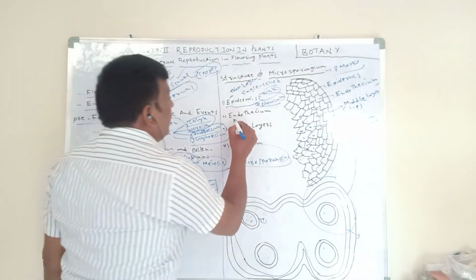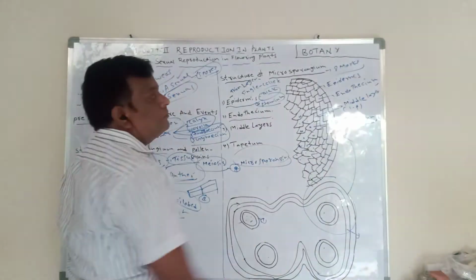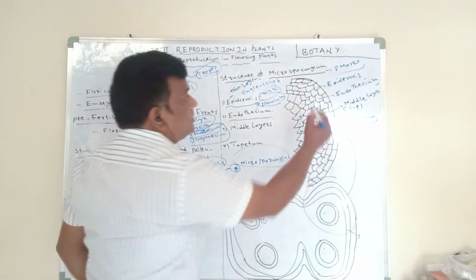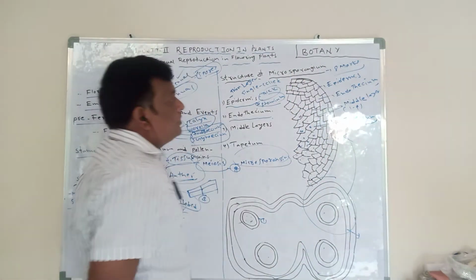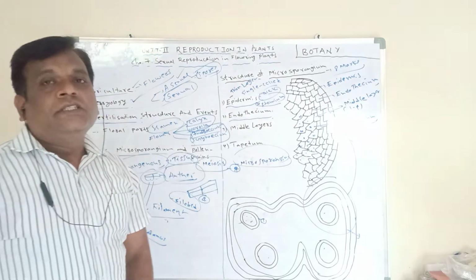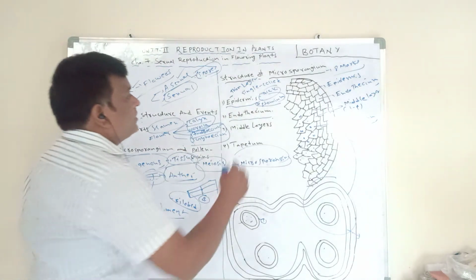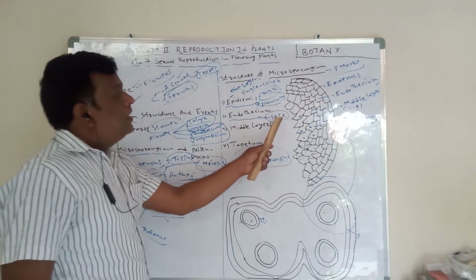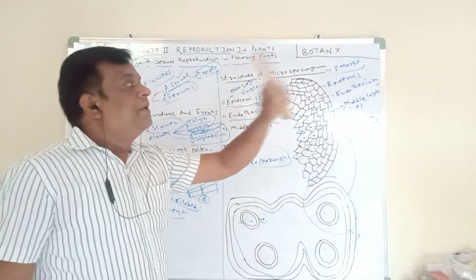Next is the endothecium. Below the epidermis, okay, this is the epidermis. Below the epidermis there is a single-celled layer that we call the endothecium. The function of this is to lose water, and it is in contact with the epidermis.